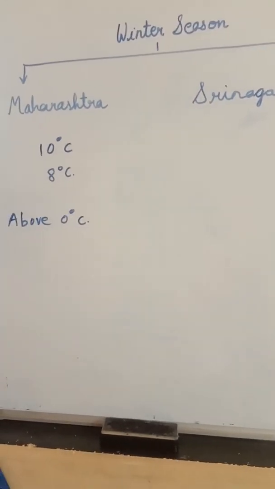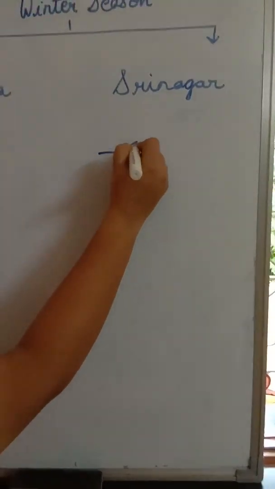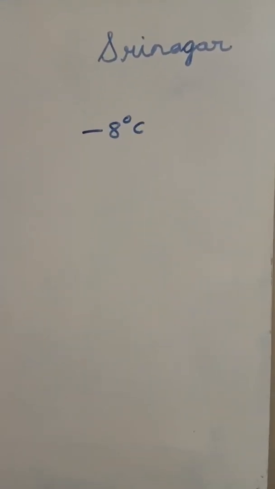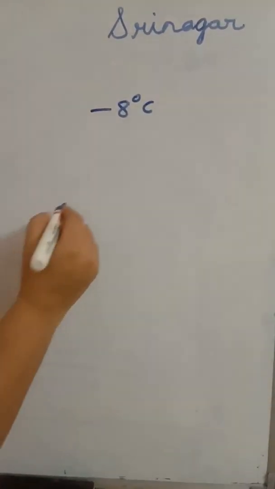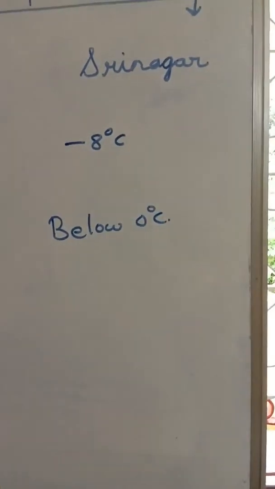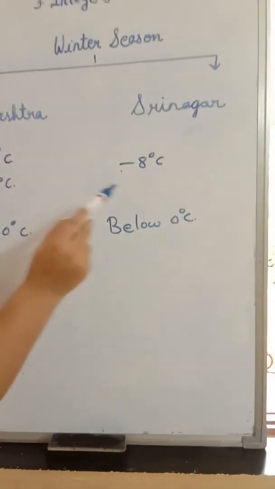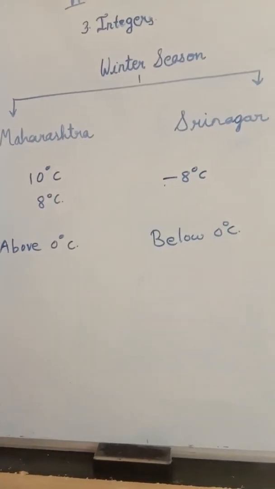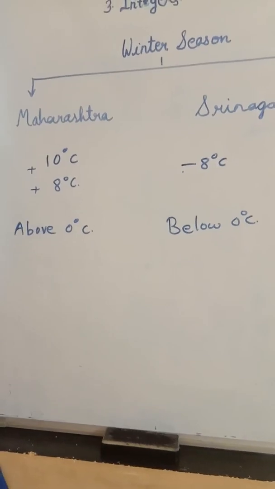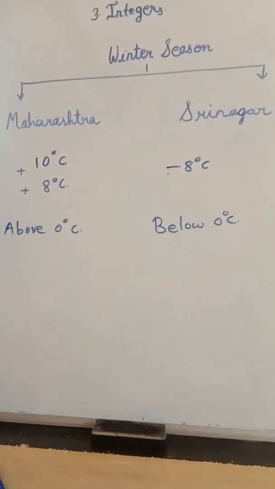The temperature mostly falls below 0 degrees Celsius and it is sometimes this much. How to read it? Minus 8 degrees Celsius. So this temperature goes below 0 degrees Celsius. Now this minus sign tells us that this number is less than 0. But here there is no sign, that is, they are positive numbers, and this tells us that these numbers are more than 0.